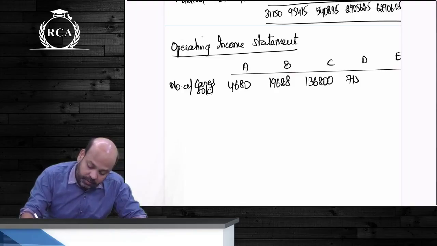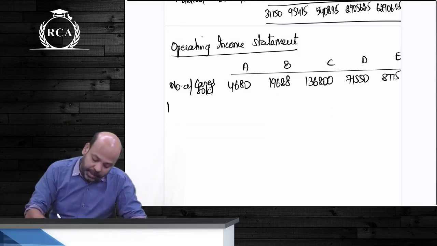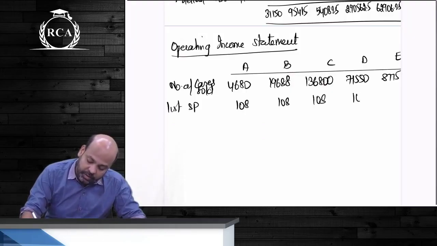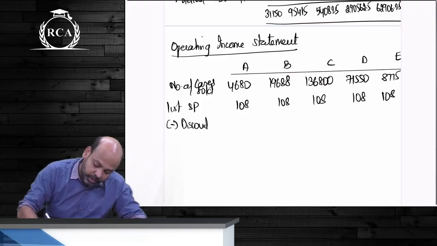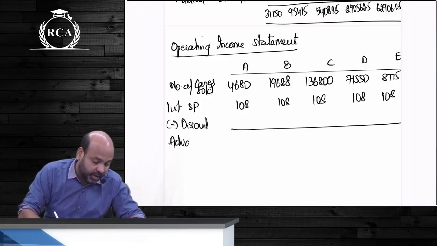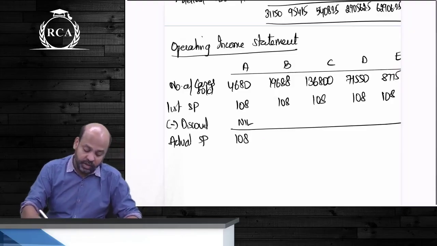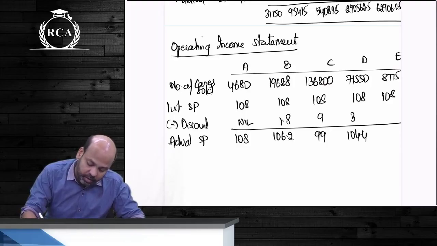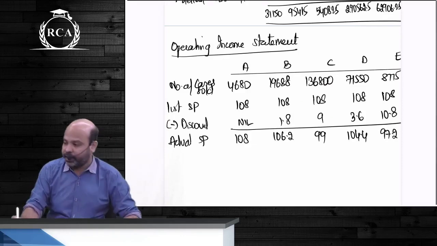1,36,800, 71,550, and 8,775. The list selling price, guys, of all of these products is how much? 108. There was a discount given, guys, to all the customers. Majorly it is on the basis of number of units, if you observe. So your actual selling price to the first customer is 108. He was given a 0 discount. Second customer, guys, was given a discount of 1.8. Third customer was given a discount of 9 rupees. Next customer, guys, was given a discount of 3.6. Last customer with a discount of 10.8.